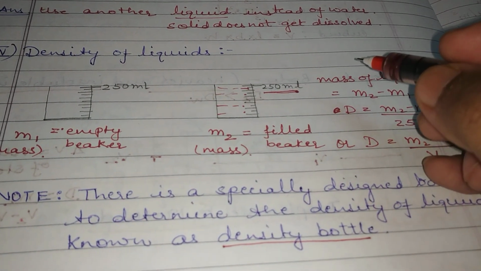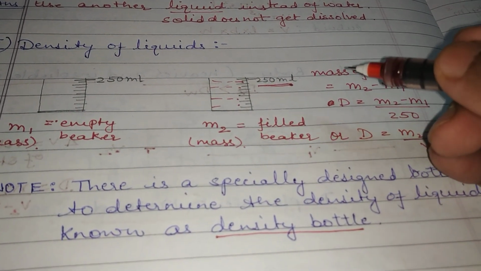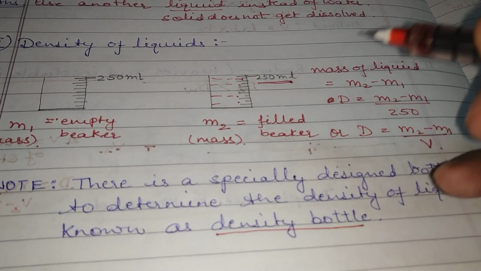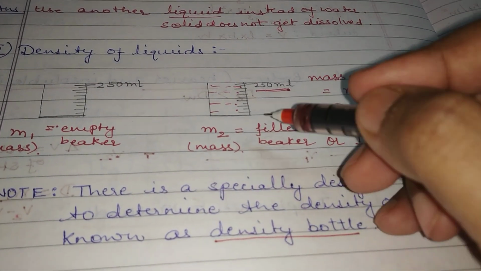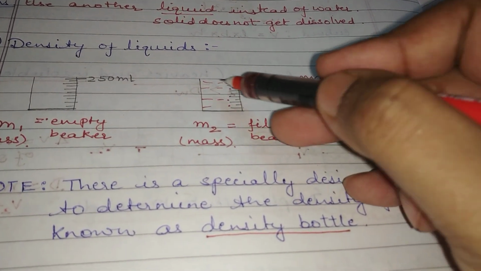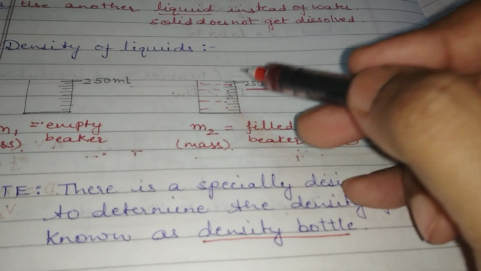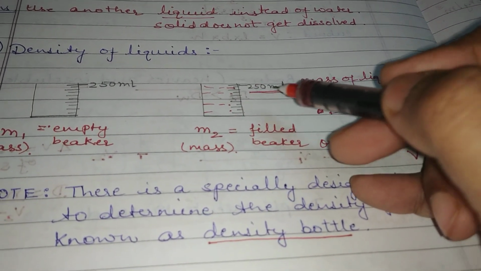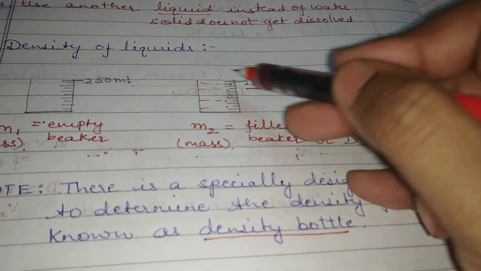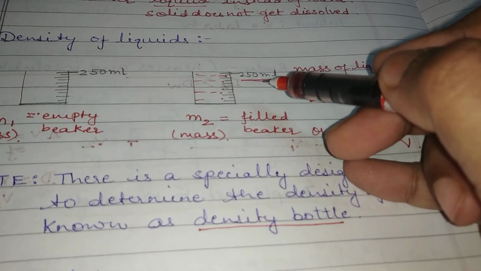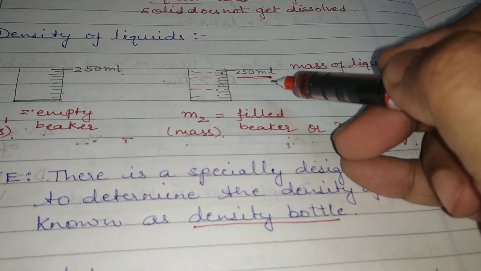You can take milk, kerosene oil, turpentine oil, or any other liquid, but make sure that it is filled up to the brim so that the volume of the liquid becomes equal to the volume of the beaker, and in this case it is 250 ml.